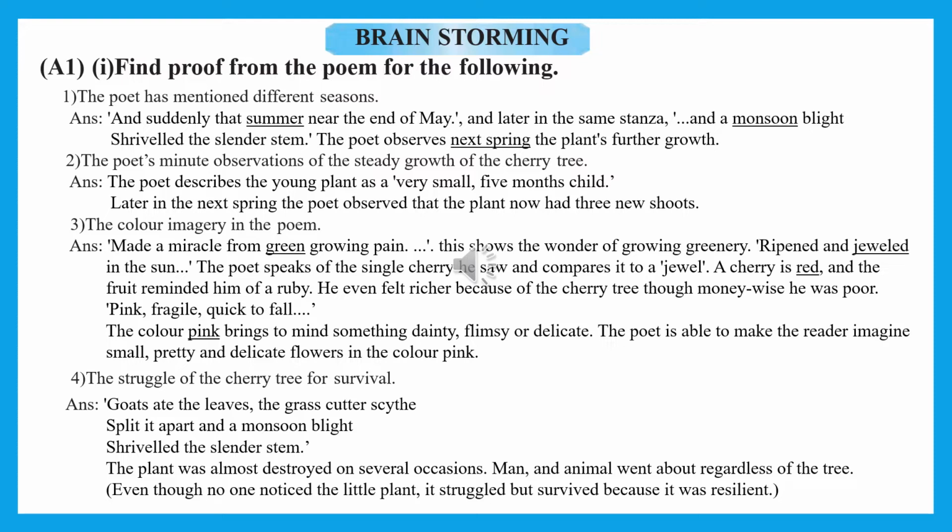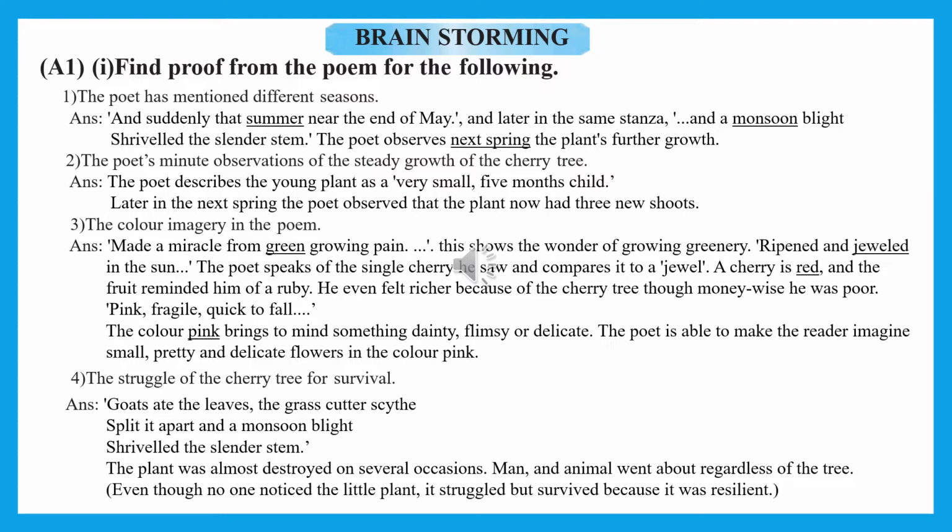So in this way you have to go on finding out the proofs of whether the question statement is related to any basic answers in that particular statement. The second one is the poet's minute observation of the steady growth of the cherry tree. How did the poet observe the cherry tree? Which sentences show that? Next is the color imagery in the poem. How many colors are mentioned? In what way are they mentioned? So all that you have to write. Answers are already given to you.